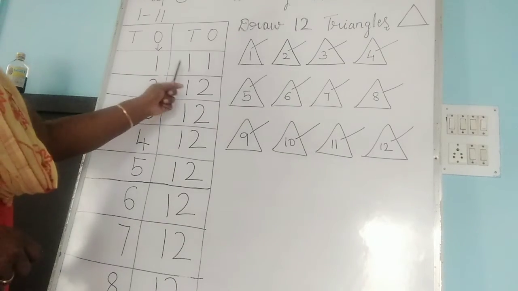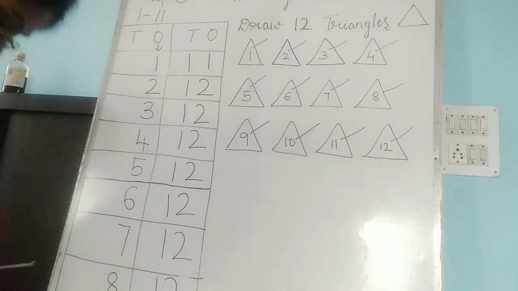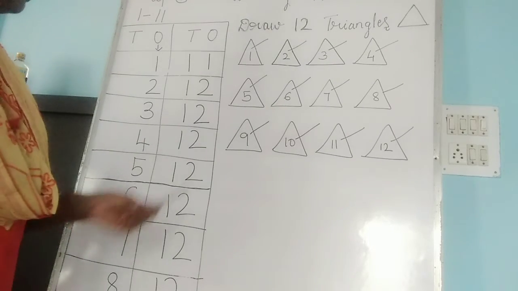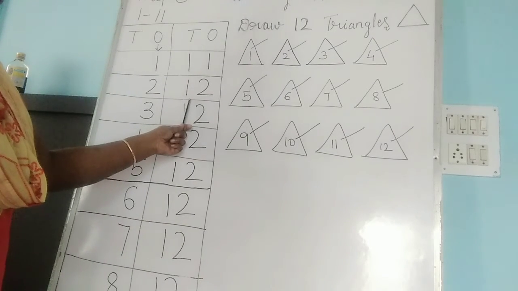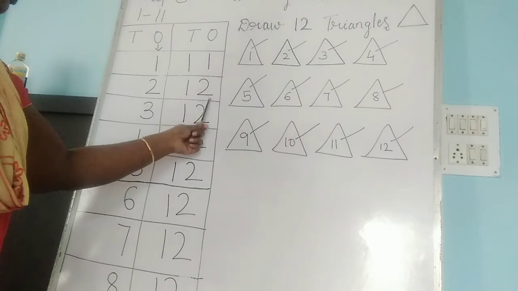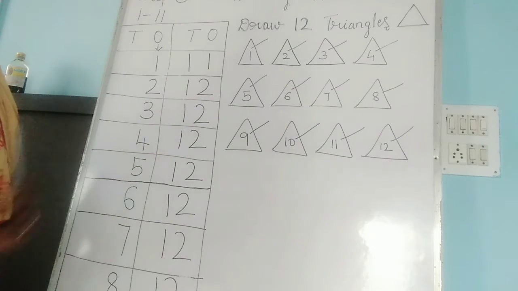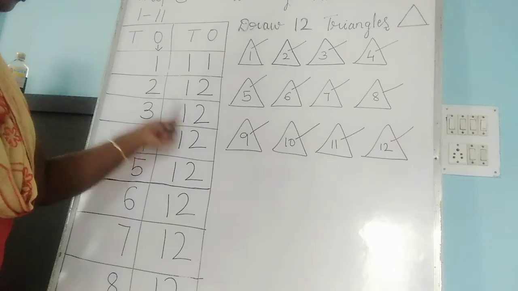After 10, 1, 1, 11. Repeat after me. 1, 1, 11. Today's new number you have learned, 1 to 12. Okay, you have learned a new number. So this is for today's class.